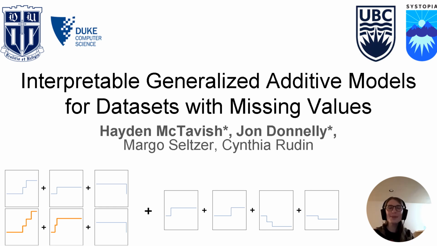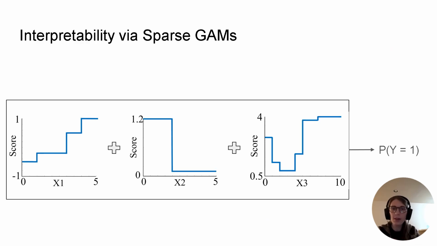Hello, I'm Hayden McTavish, and I'm here to tell you about how to build better interpretable models in the presence of missing data. This work is all about a powerful and simple class of models: interpretable, sparse, generalized additive models. The models look like this one: a handful of shape functions, each of which maps from a feature value to a score with just a few stair-step jumps.